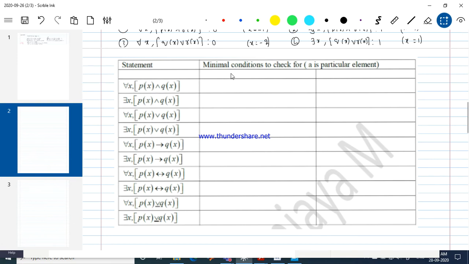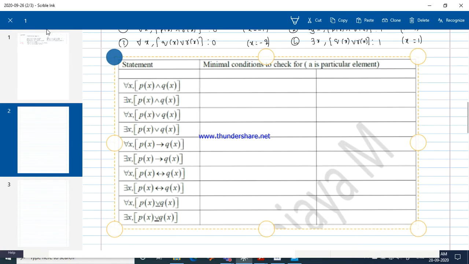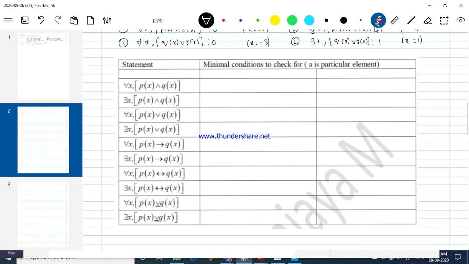Now in this example, let me check: when do we have it as false? When do we claim it is a false statement, and when do we claim it is a true statement? We are talking about the minimal conditions we need to check. I told you that whenever you have for all x, try to prove it is a false statement. Don't try to show it as true. When do we get this as true, or as false?